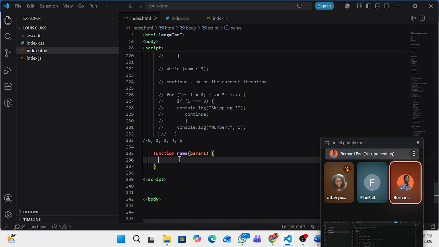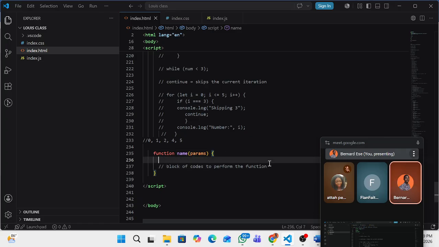Then the block of code will now be inside this. Here will be the block of code to perform the function.